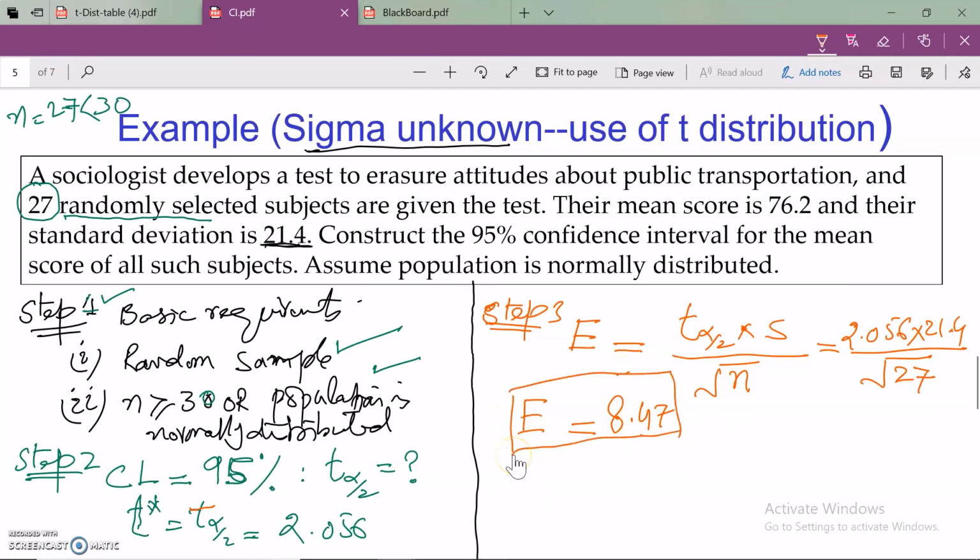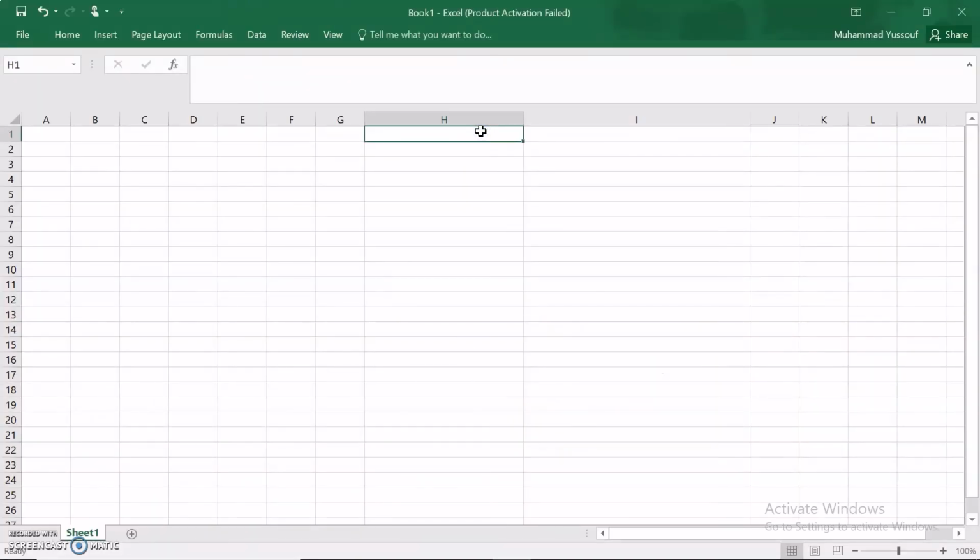You can also use Microsoft Excel to find the same thing, right? And I told you the formula in the earlier part of this video for how you can compute that using Microsoft Excel. It will alleviate all the difficulties. Let me show you how I can find the same margin of error using Microsoft Excel, so that you have another option to do the problem.